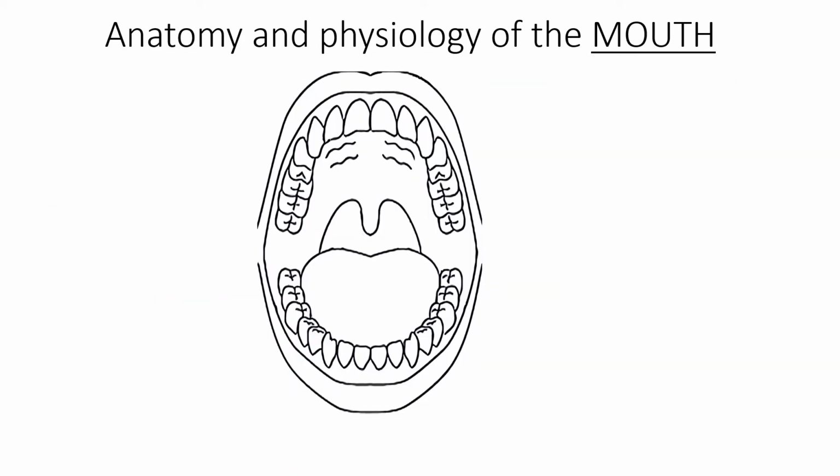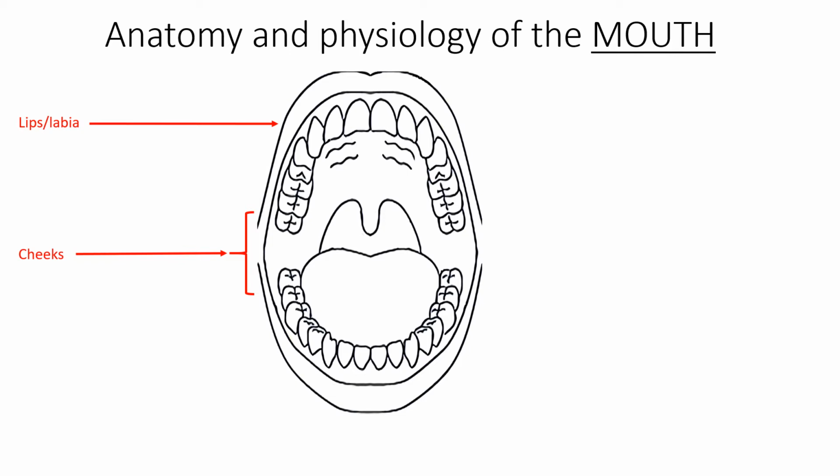The entrance to the mouth are lips, which are very vascular, hence the reason they are red. They keep the food inside of your mouth. Cheeks make up the side walls of the mouth. While their outer covering is skin, their inner covering is mucous membrane. In between skin and mucous membrane, you will find connective tissue and buccinator muscles, which help you chew the food.